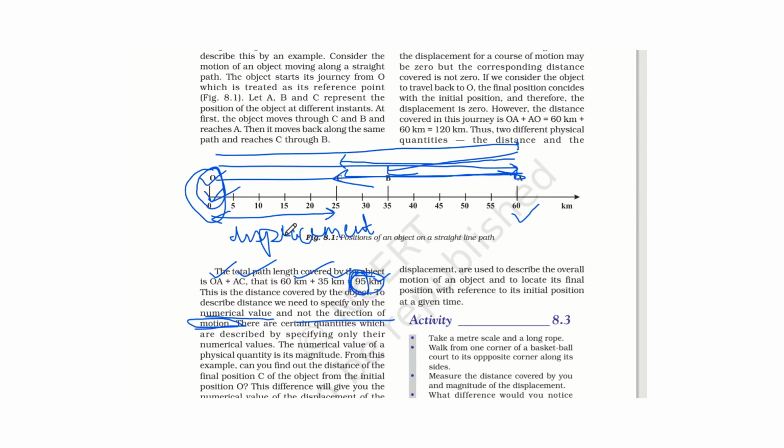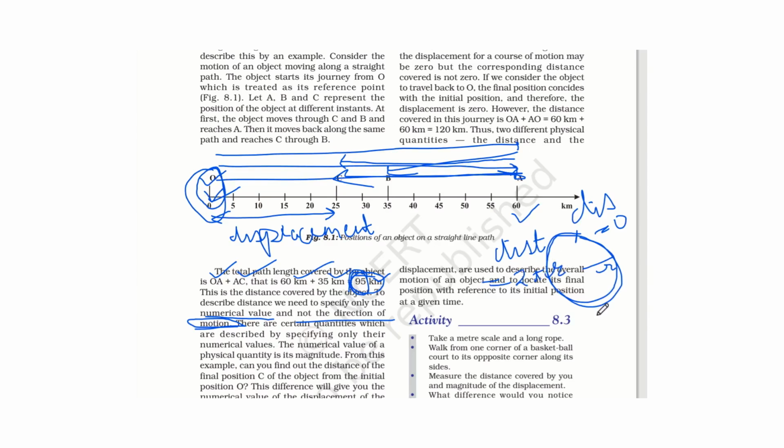When an object moves in a circular path, this is the initial position and the object comes back to its initial position after covering some distance. So displacement here is zero. Displacement is zero, but distance is not zero. Distance is equal to 2 pi r, equal to the circumference of this circle.